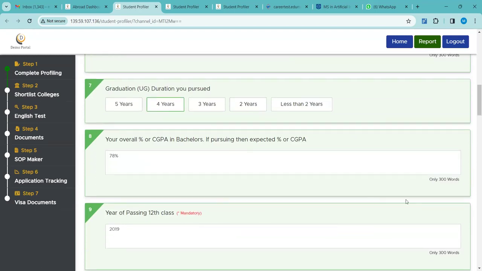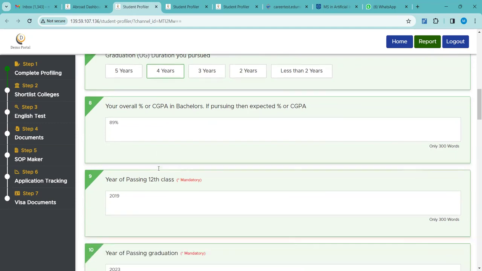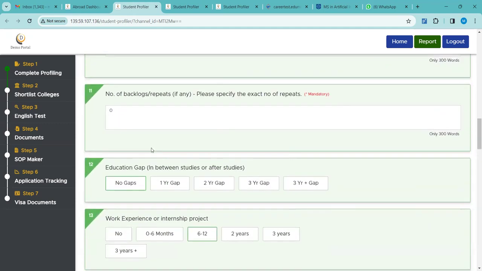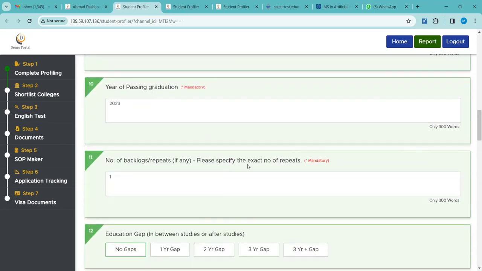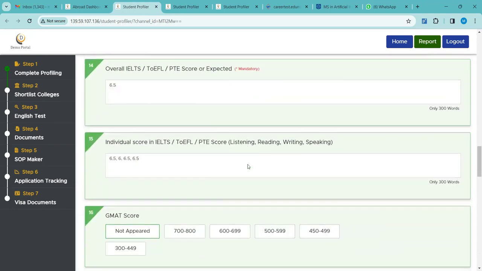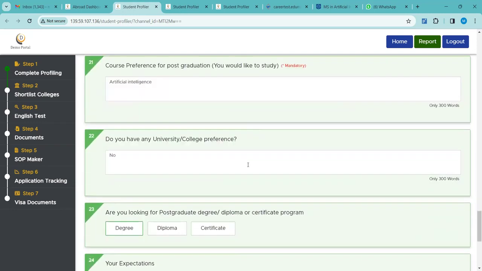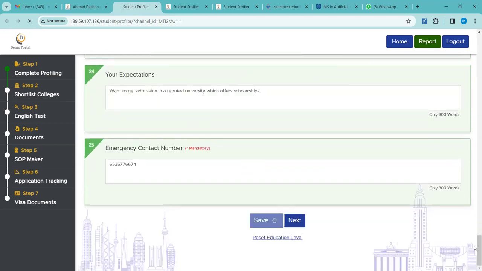For example, I want to change the overall percentage in bachelor's. It is not 78, it is 89. Okay, I have changed this. Number of backlogs, for example, the student had 1. I changed this, so I have changed the backlogs and the percentage in bachelor's. Okay, so after doing this, I have to click on the save button.